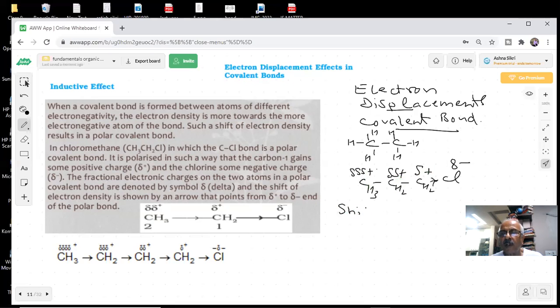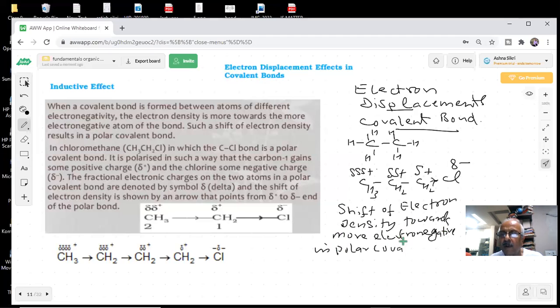What is happening, students? Shift of electron density towards the more electronegative element in polar covalent bonds is called the inductive effect. Okay. This effect is important because there will be questions based on this. Inductive effect, students. Inductive effect.